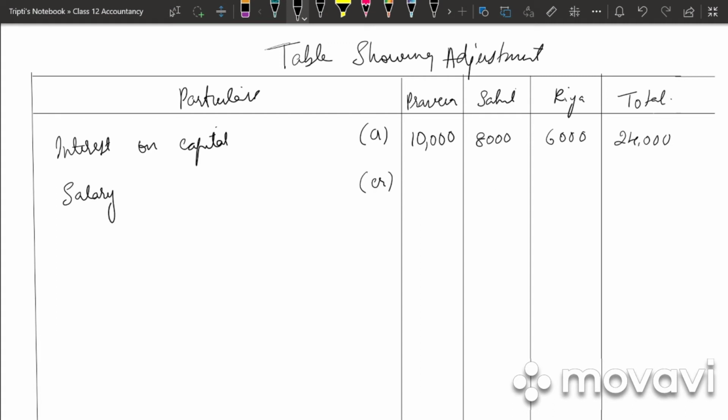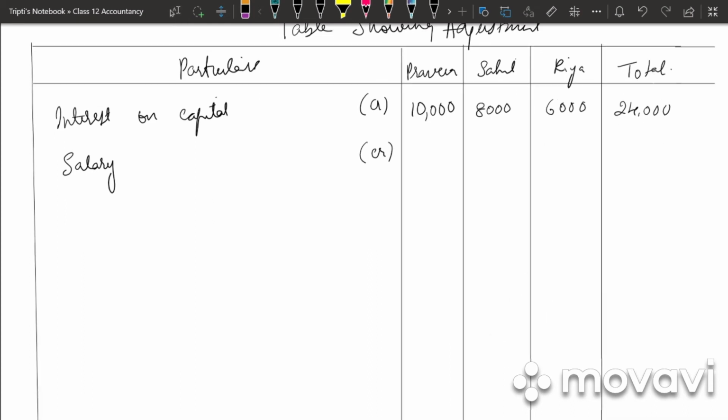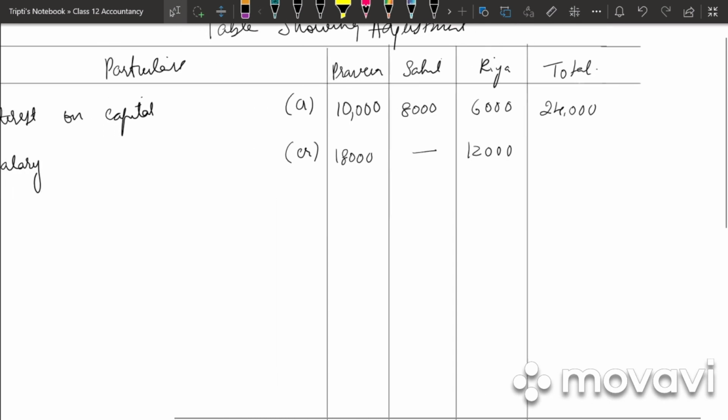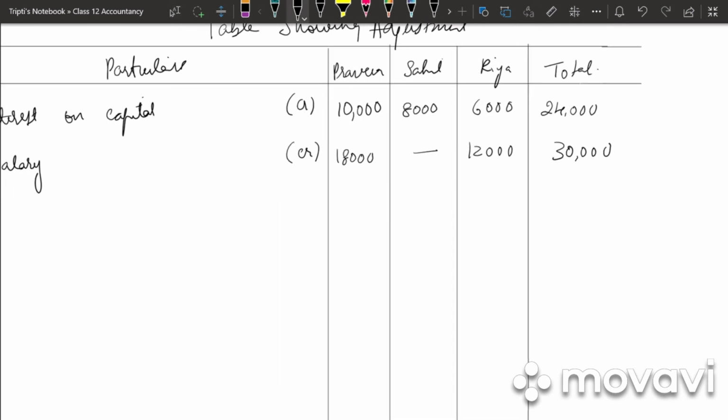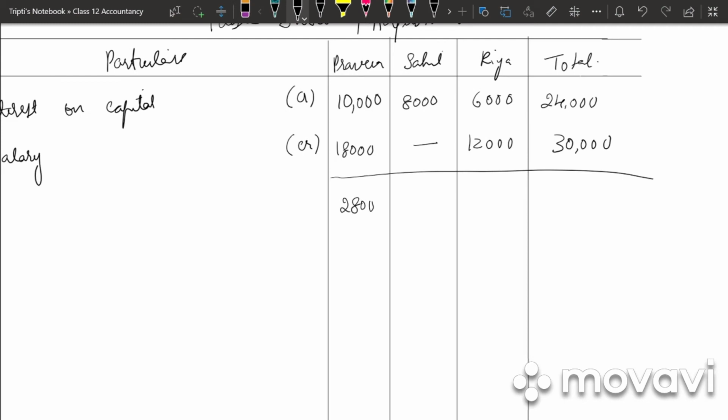Next we have salary. Again it is credit balance. So the salary which has been omitted for Praveen, 1,500 per month. So 1,500 into 12, 18,000. There is no salary for Sahil, and for Riya it is 1,000 per month. So 12,000. So total we get 30,000. So we get 28,000, 8,000, 18,000, 54,000. So this is our total amount payable.